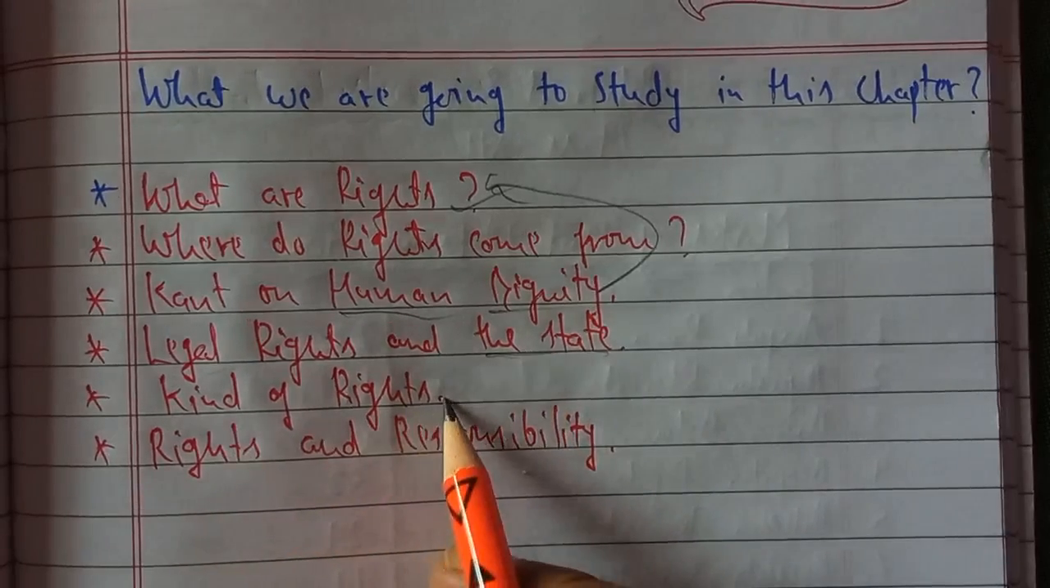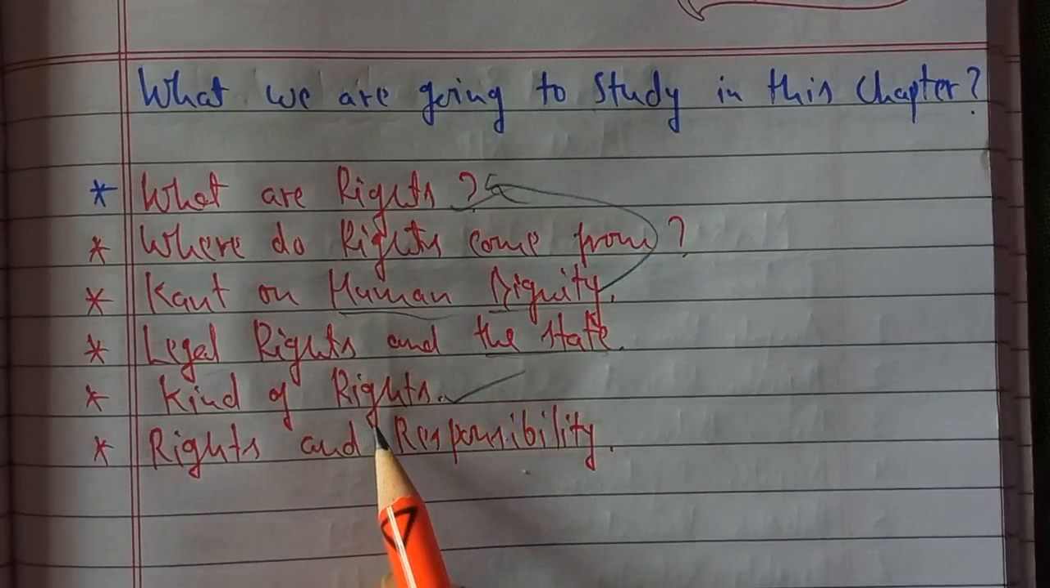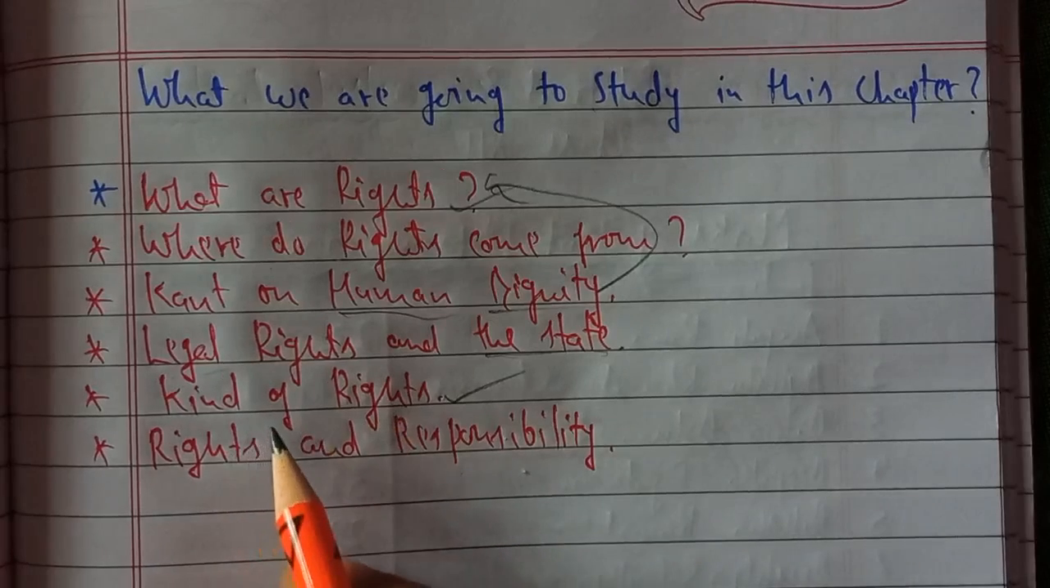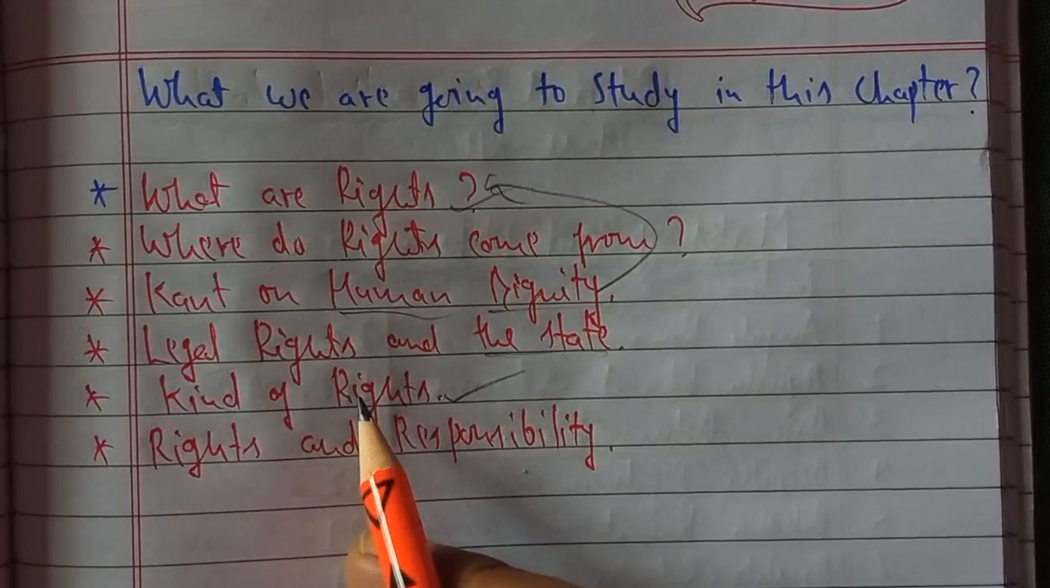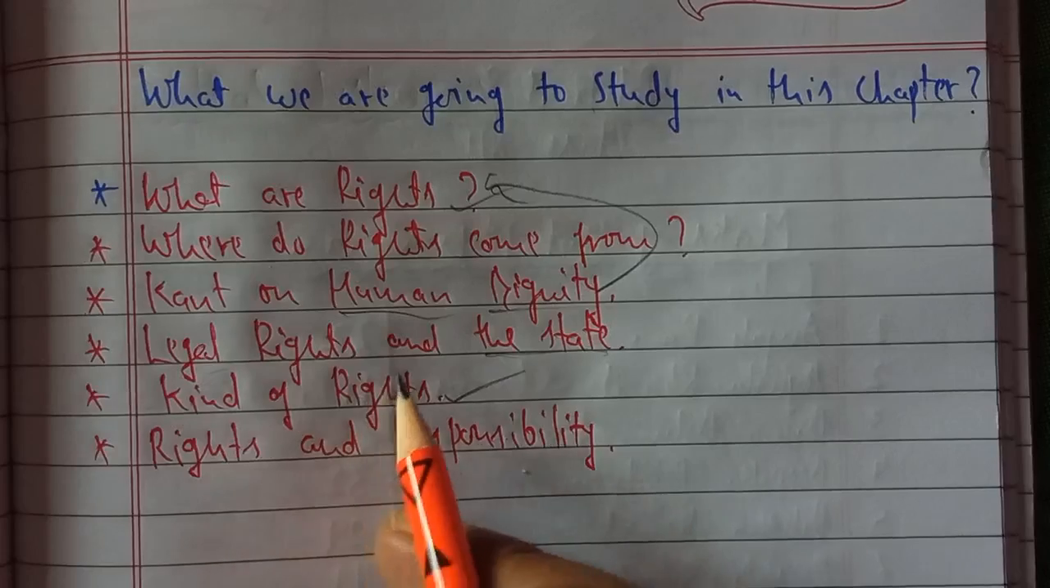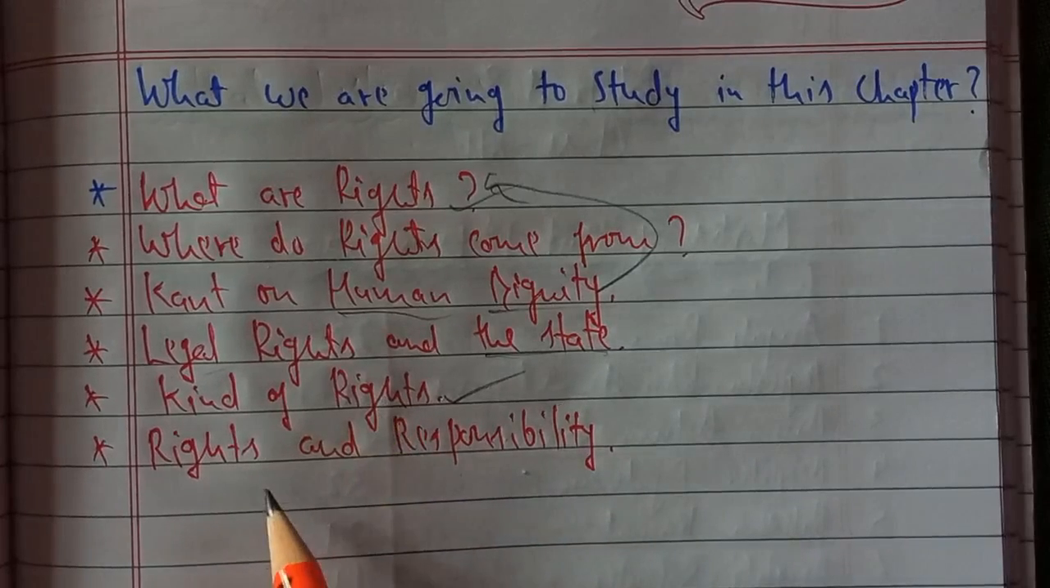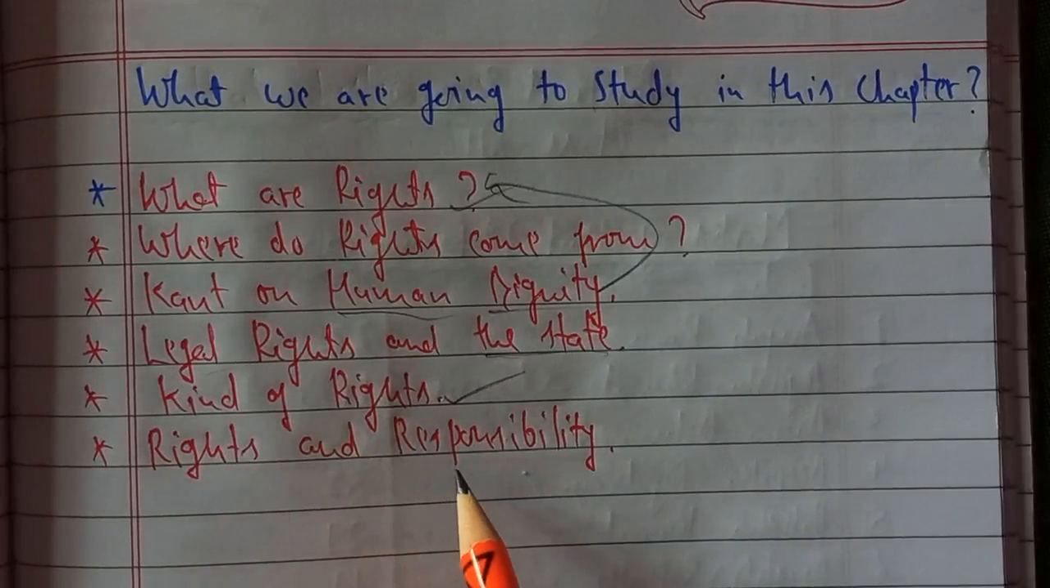Then we'll see kinds of rights. You are very familiar with this, as we have been studying equality, freedom and justice. And in justice we also saw political justice, economic justice, legal justice. In this way, here also we'll try to find what we mean by political rights, social rights, economic rights. And the last would be rights and responsibilities.